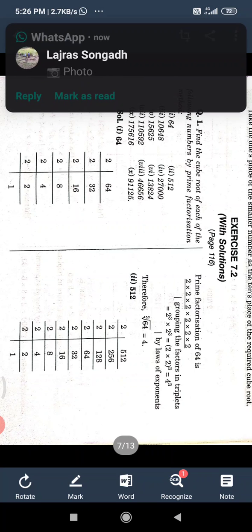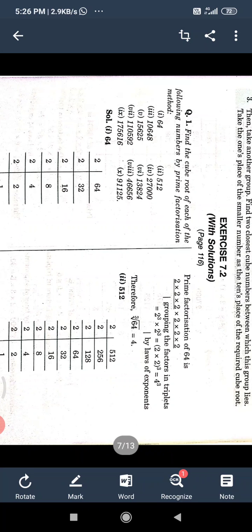We can see here the last unit digit is 4. So divide by 2, 32. 32 divided by 2, 16. 16 divided by 2, 8. 8 divided by 2, 4. 4 divided by 2, 2, and 2 divided by 2, 1. Now we have to find the cube root.